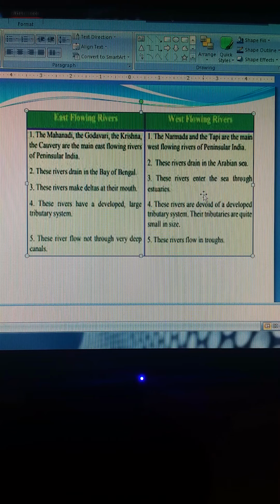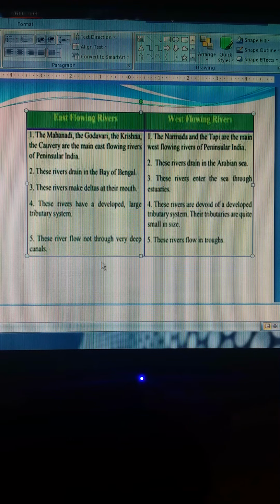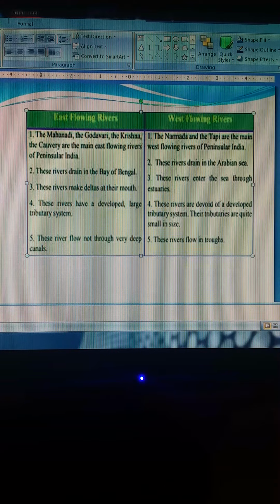They enter the sea through deltas. West flowing rivers enter through estuaries. The east flowing rivers develop a large tributary system, and the west flowing rivers are devoid of a developed tributary system. These rivers flow through deep canals, through the rocks. These are the South Indian rivers, peninsular rivers.